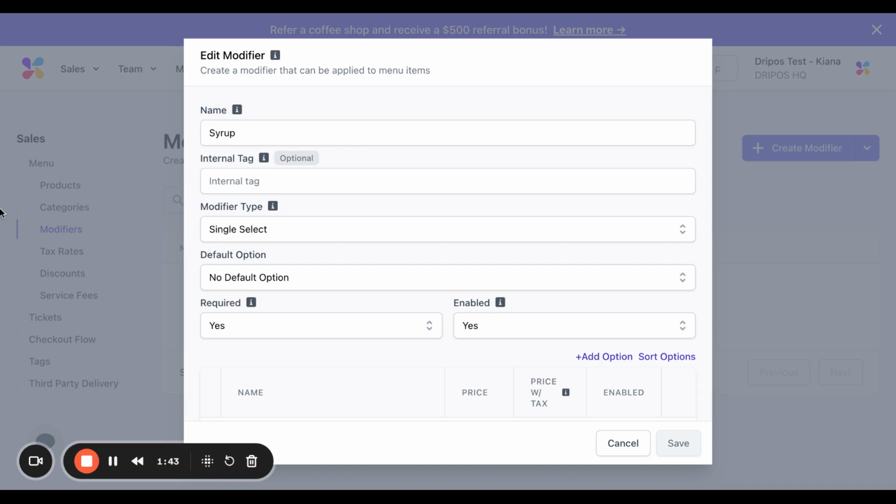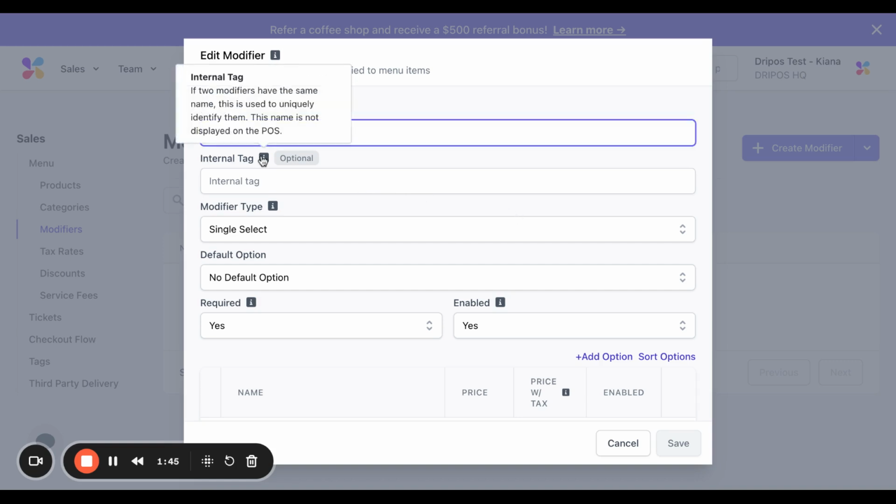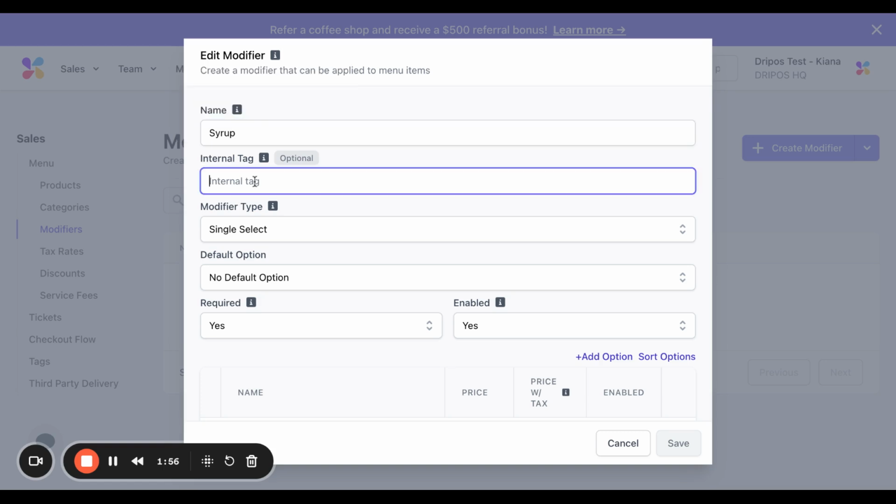You can also attach an internal tag if you want. So this is common, like it says in the tooltip. If two modifiers have the same name, this is used to uniquely identify them, and this won't display on the point of sale. So it just allows you to quickly locate it if you have multiple things that are the same name. I'm just going to leave this alone for right now.